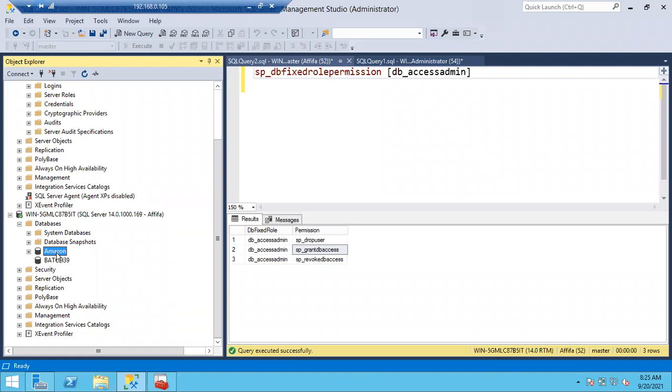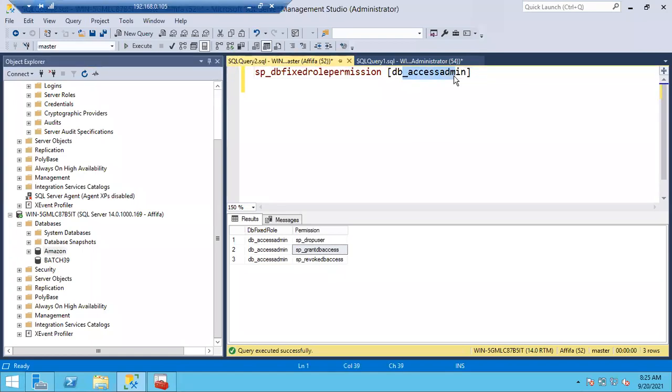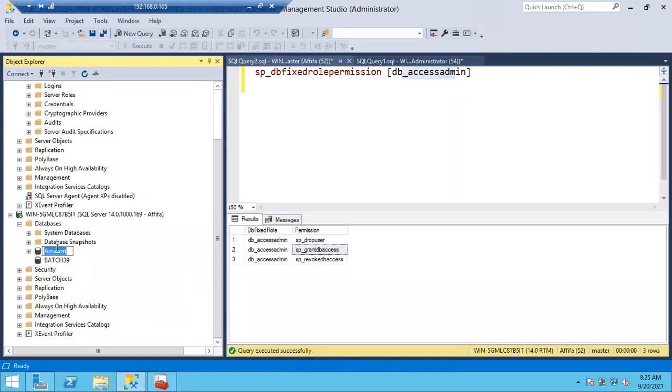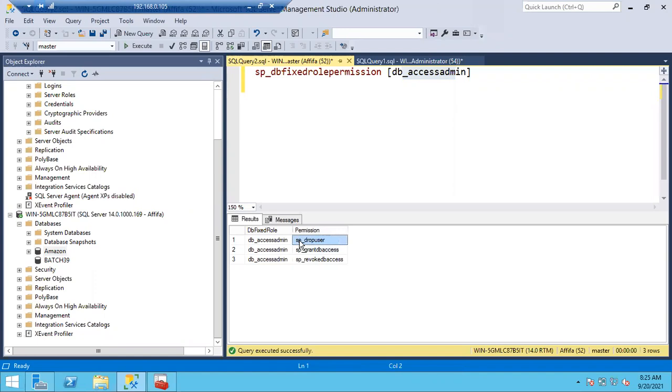There is a lot of difference between access and sysadmin, right? By default, any login can connect to SQL Server, but it can't do anything. In the same way, now Afifa is a member of Access Admin. We have added Afifa to Access Admin, so now Afifa can at least expand that particular database as per her permissions. Afifa is getting 3 permissions as a member of Access Admin. Who is going to own these 3 permissions, Afifa login or Afifa user?